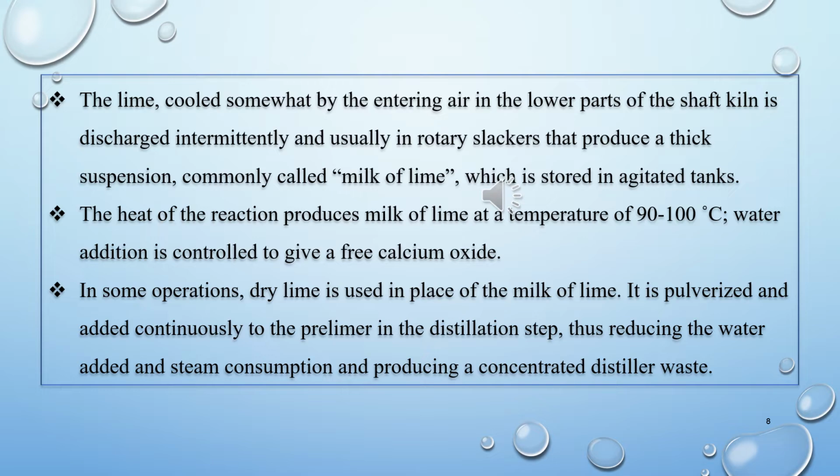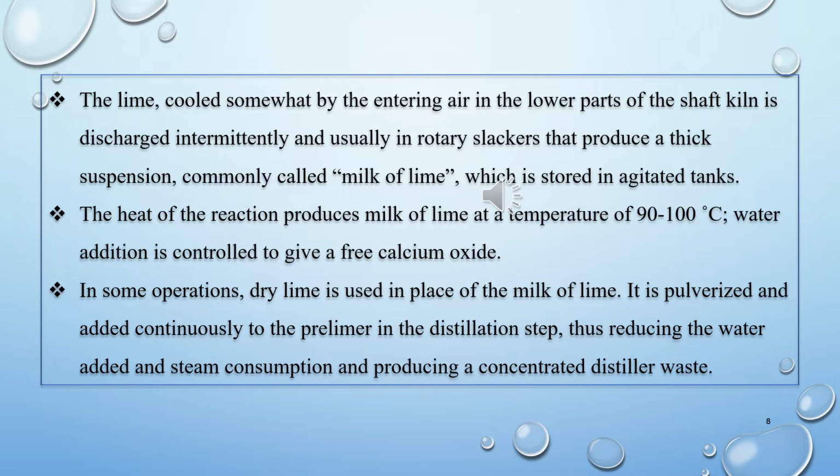Now the next point is the heat of reaction produces milk of lime at a temperature of 90 to 100 degrees centigrade. Water addition is controlled to give free calcium oxide. So students, in the second point, he said that the milk of lime is heated to 90 to 100 degrees centigrade, and that the water addition is controlled to give free calcium oxide.